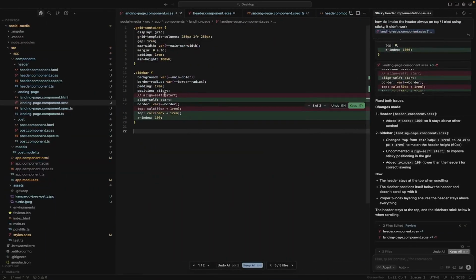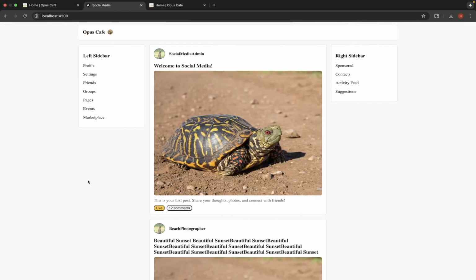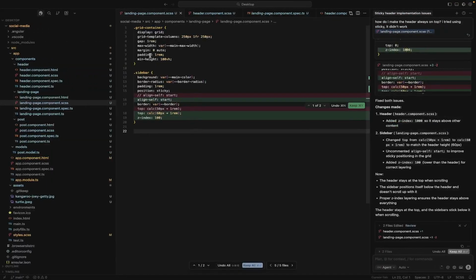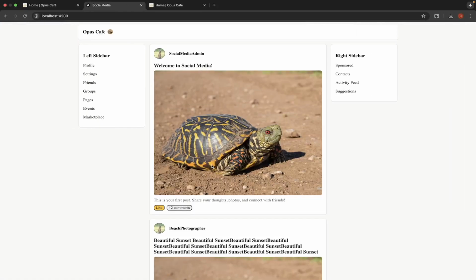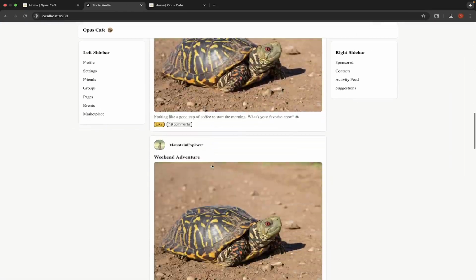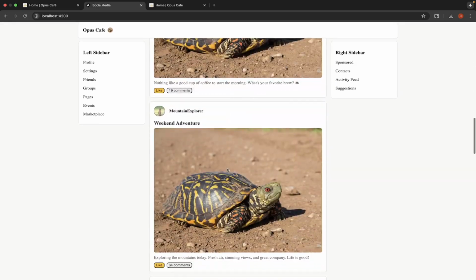I don't think we need the Z index. Z index pretty much means, if you think about the website as a 3D stack where this is X, this is Y, the Z is the depth. So it's putting it way high for some reason. You don't have to do that at all. Let's go header. Let's get rid of this. There's no reason for that. Same thing. Okay. Much better, right? Now it's starting to look more exactly what we're looking for.